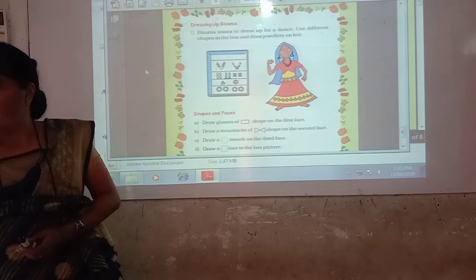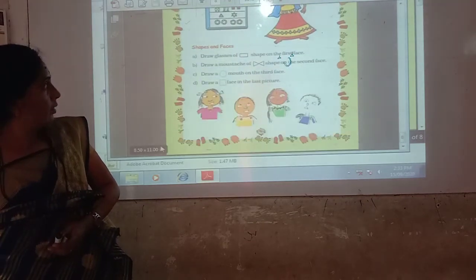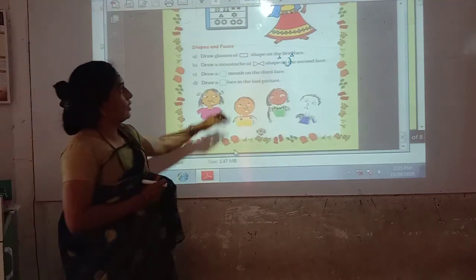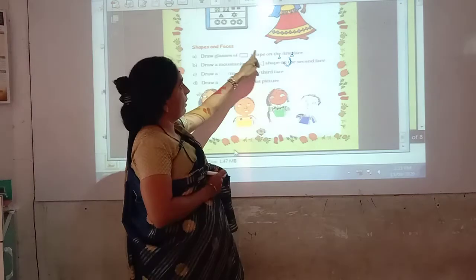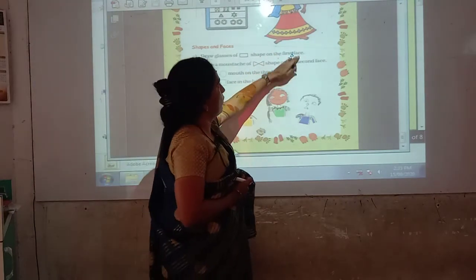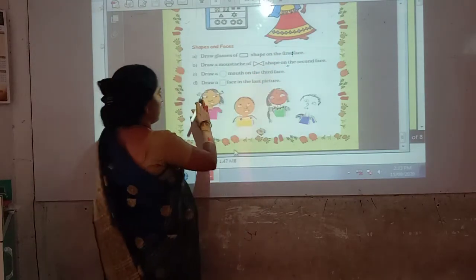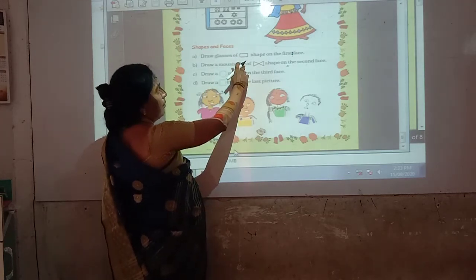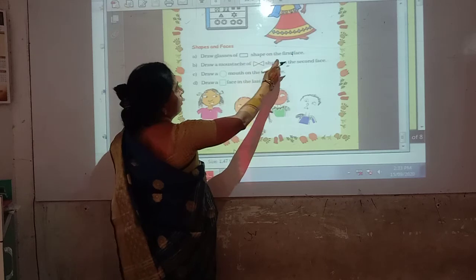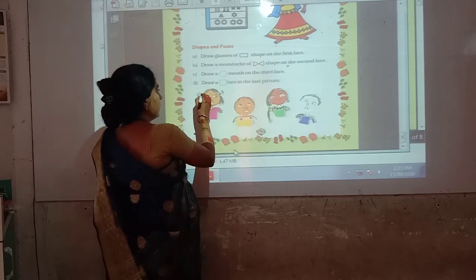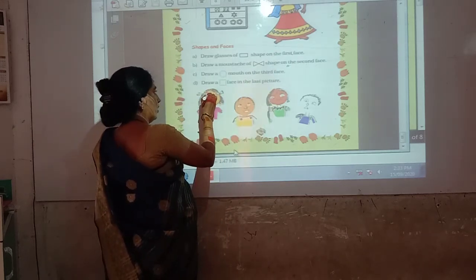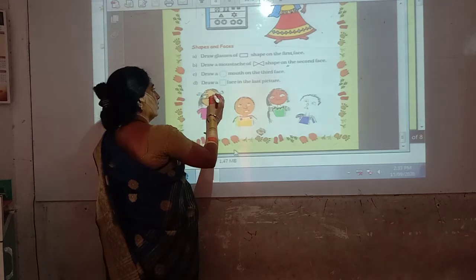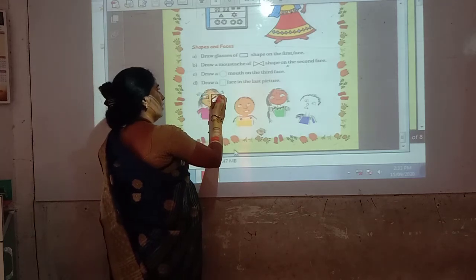Shapes and faces. Draw glasses of rectangle shape on the first face. Which is the first face? This is the first face. We have to draw rectangular glasses on her face. Now is it a rectangle? Yes, it is a rectangle.